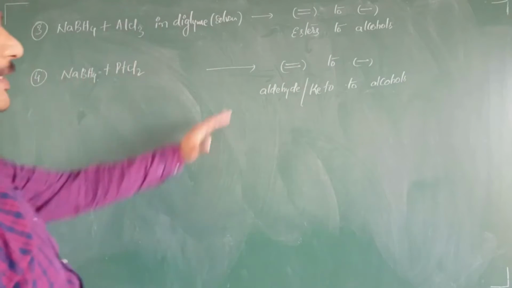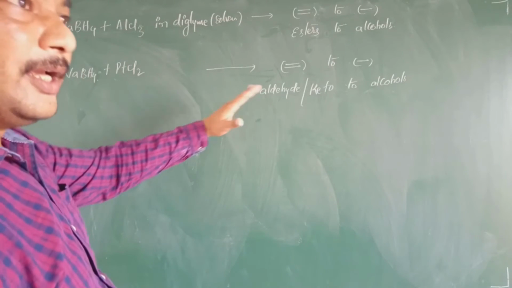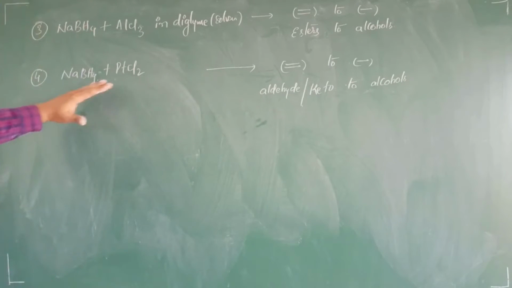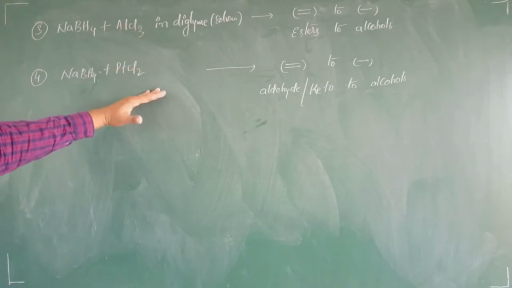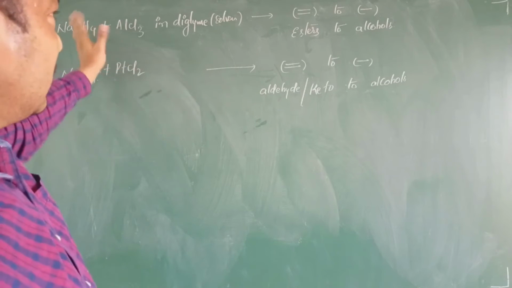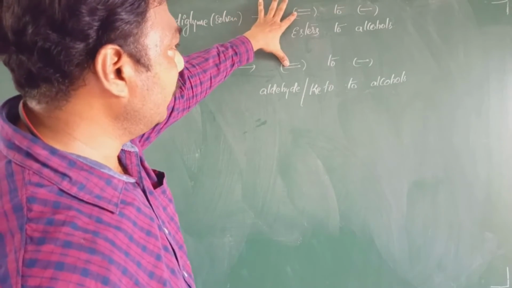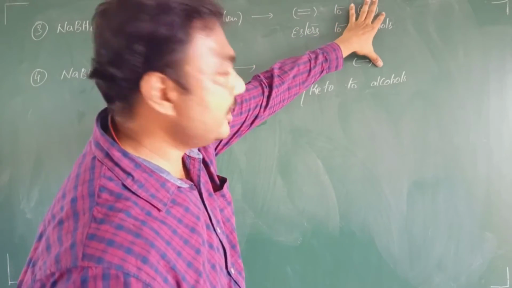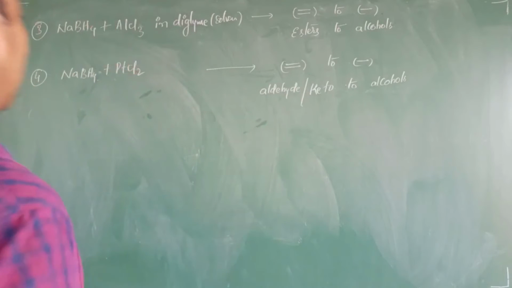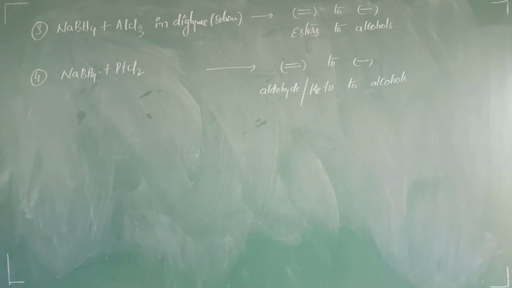Okay students, these are all reductions. That means we are adding hydrogen in presence of these catalysts, right? Therefore, these particular functional groups are reduced to these functional groups. Okay, right.